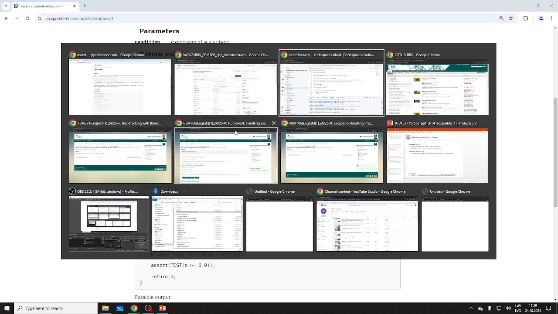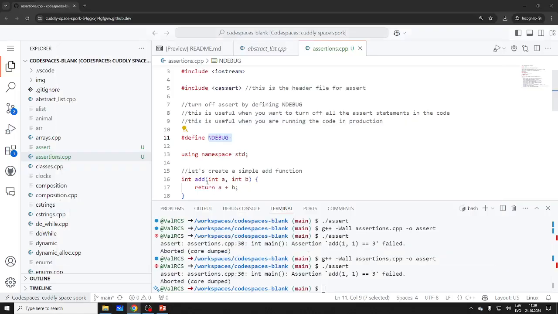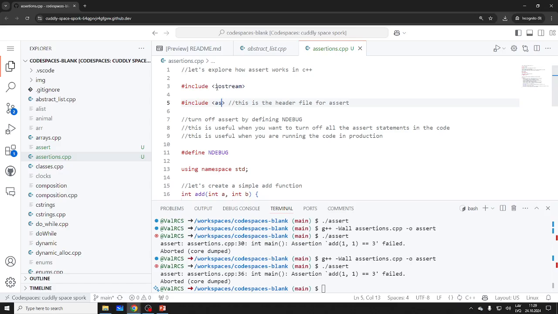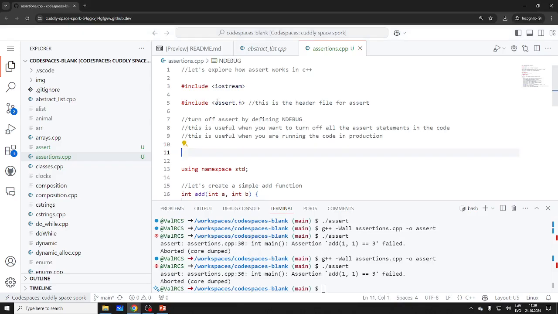I guess I was using a different library. Define NDEBUG. So I think I should be using assert.h, not cassert, and also I should probably define it here. Maybe I have to do this.